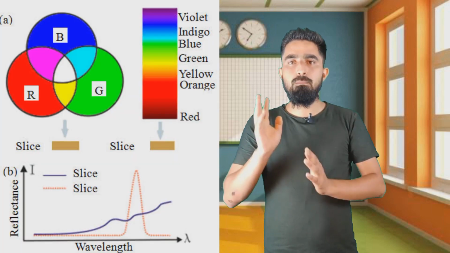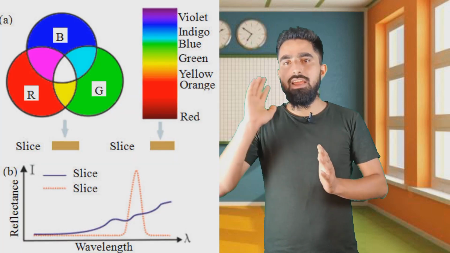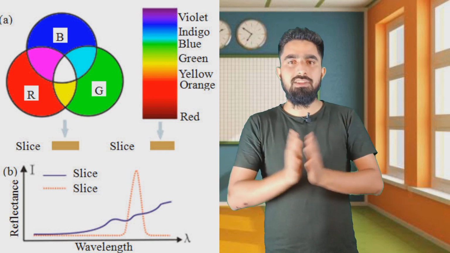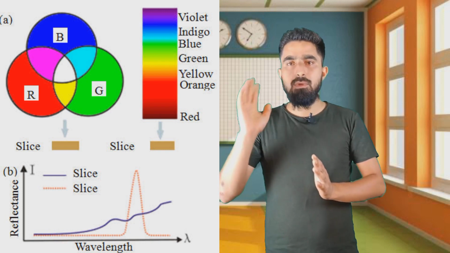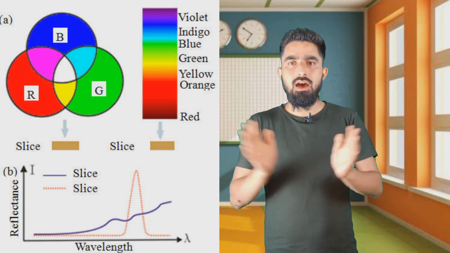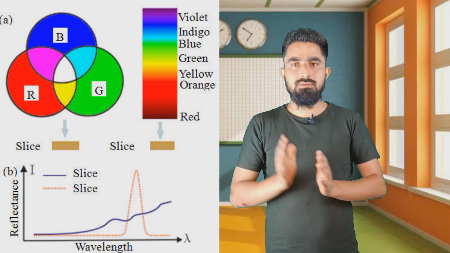Now coming to the colors. White light is made of 7 colors: violet, indigo, blue, green, yellow, orange and red. Among all the 7 colors, there are only 3 primary colors: red, green and blue. All the other colors are combinations of these 3 colors. Now, what is a ray of light? As we already discussed, light travels in straight lines, and this type of motion is called rectilinear motion. The straight line path of the light is called the ray of light.